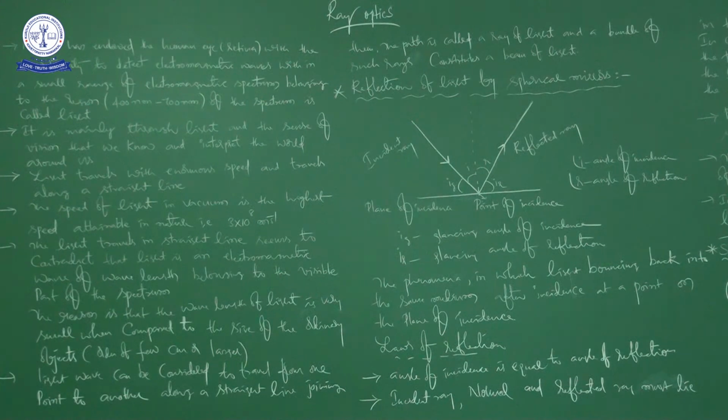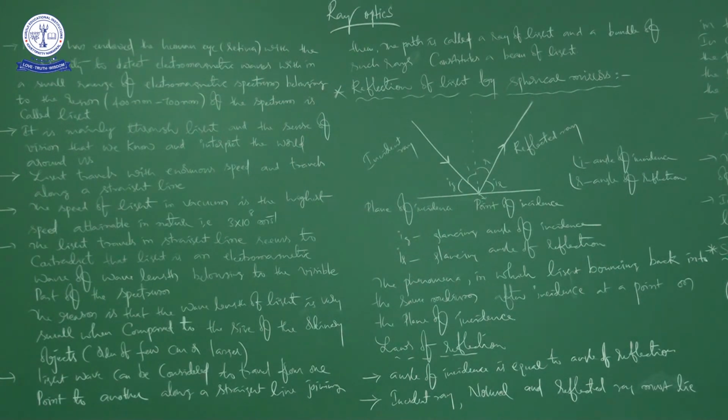See this. In case of curved surfaces, for example, see this light, I am showing. Suppose here, here, anywhere, if you want to find out the normal, first you have to draw the tangent at that point. Then you have to draw the normal to the tangent. That is the normal at this point to this curved surface. That is the only thing I want to say here. Next, he is also saying the line joining the center of curvature of the mirror to the point of incidence.